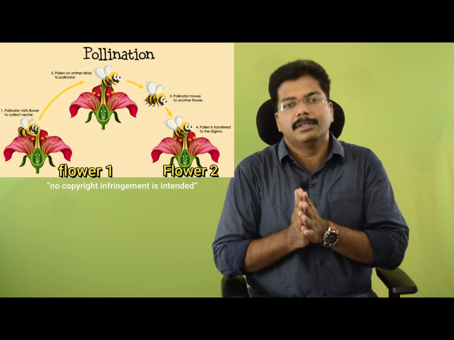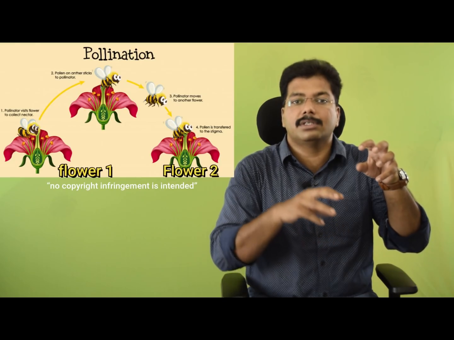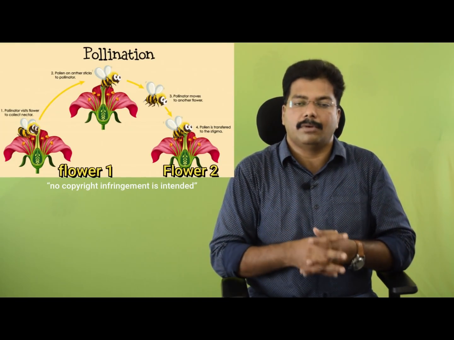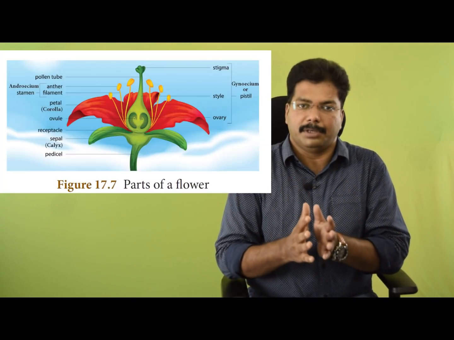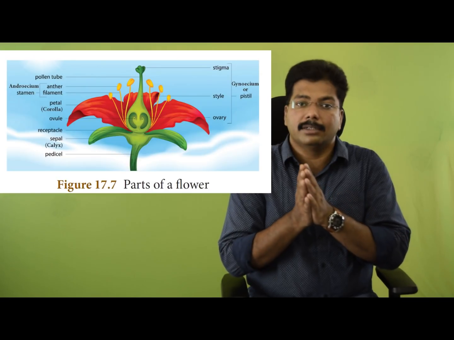The transfer of the pollen grain from the anther to the stigma is called pollination. If you look at the case, the anther and stigma may not be in the same plant, or may not be in the same flower itself. Based on this, we classify pollination into two: self-pollination and cross-pollination. Self-pollination means in the same flower itself you have anther and stigma.